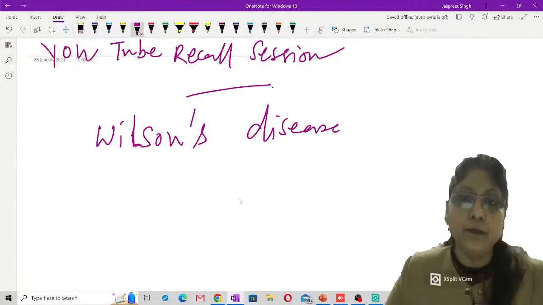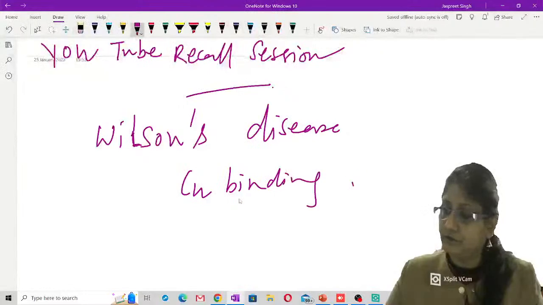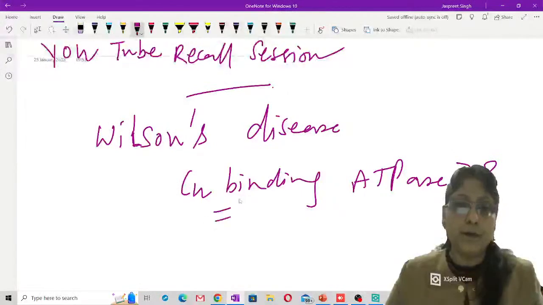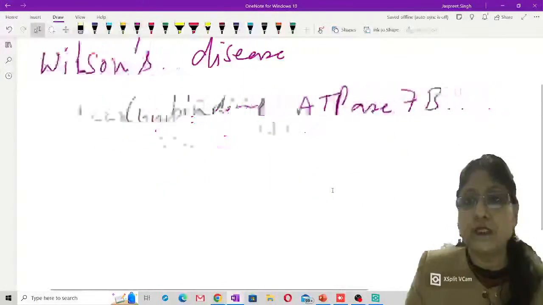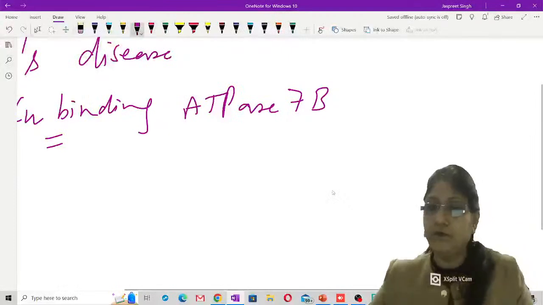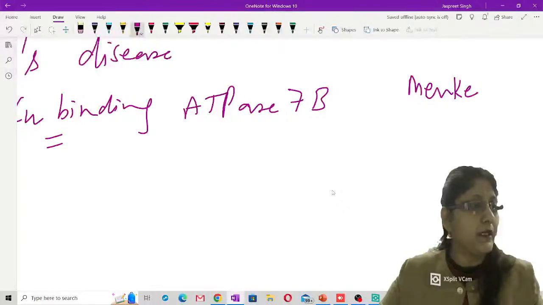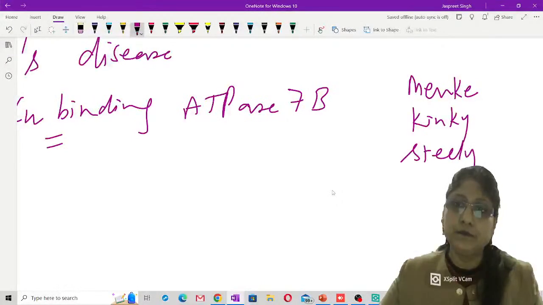Wilson's disease. You remember one protein, that is copper binding ATPase 7B. This is the copper binding protein which is helping in copper excretion from the hepatocyte. This is mutated in Wilson's disease. There is something called copper binding ATPase 7A as well, but that is seen to be mutated in Menkes kinky steely hair syndrome. So there are two things which you must know which are due to defect in copper binding transporter protein. One is Wilson's disease, another is Menkes kinky steely hair syndrome.